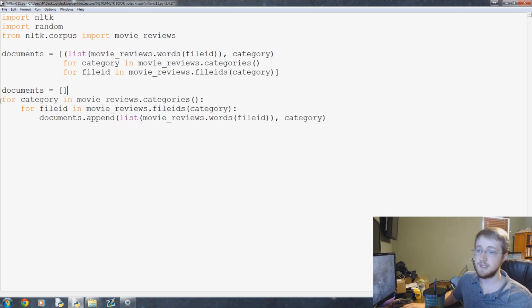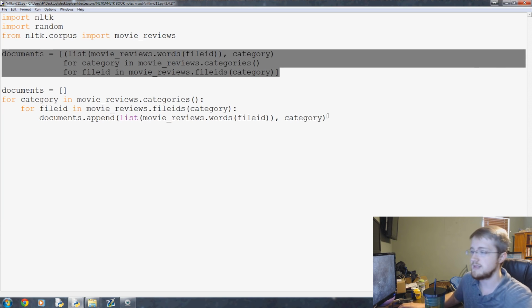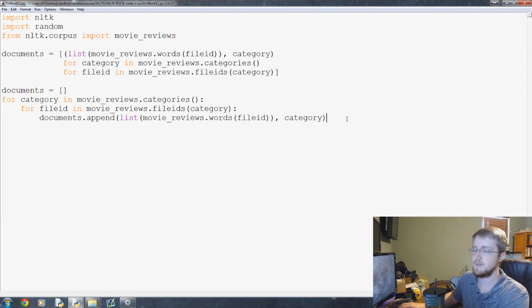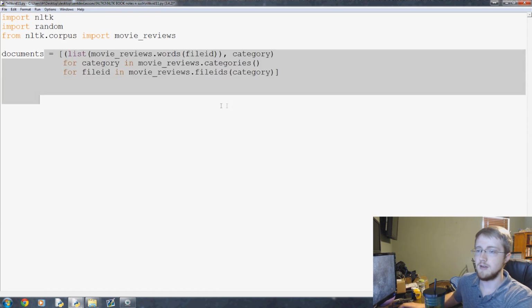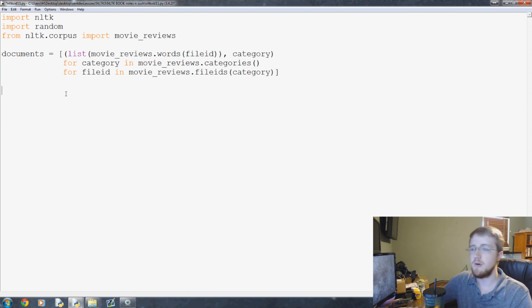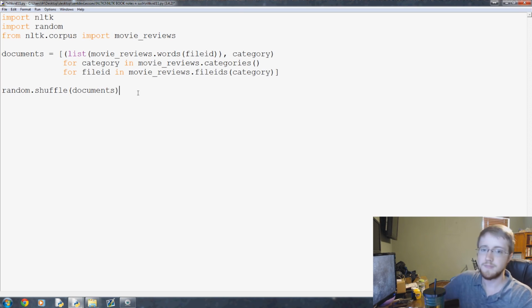So anyway, this is actually easier to read. I don't know why everyone insists on one-liners. Sometimes they make a whole lot of sense. They really do make everything nice and compact, but this one doesn't. But anyway, documents equals that, good to go. Next, what we want to do is random.shuffle those documents because we're going to train and test. And when you train and test, you test on separate data that you did not train against, because if you train and test on the same data, that's extreme bias. So we want to shuffle the documents.